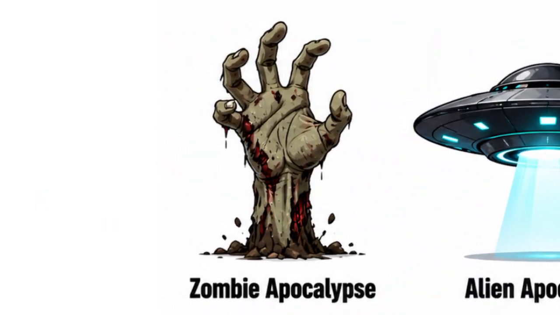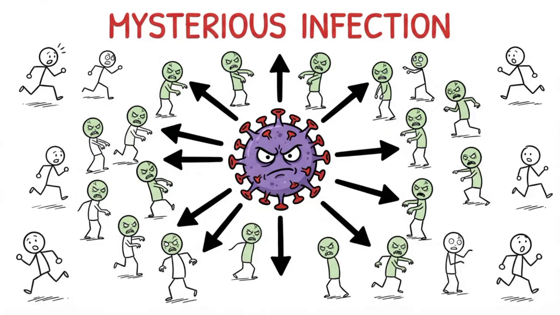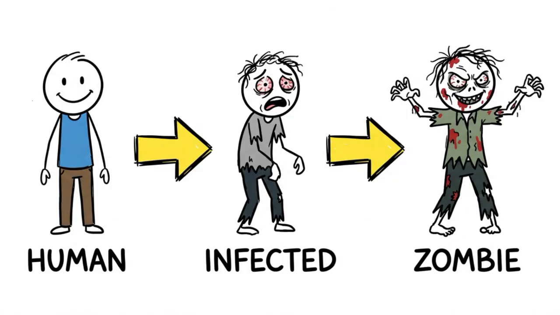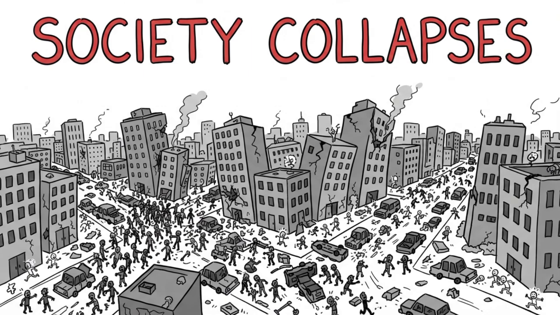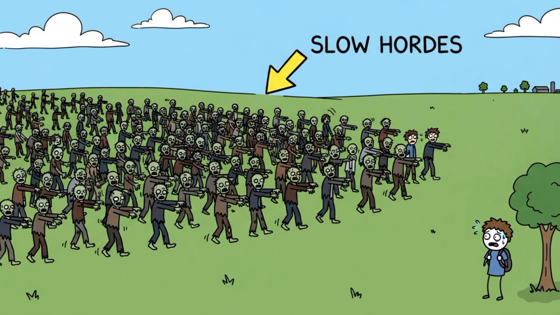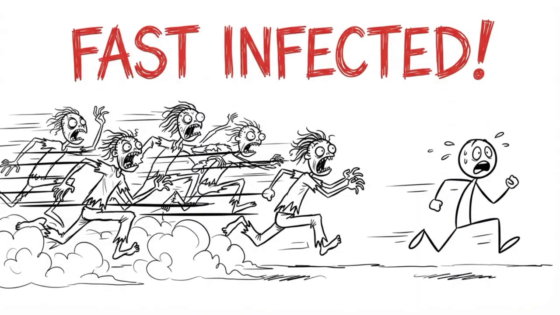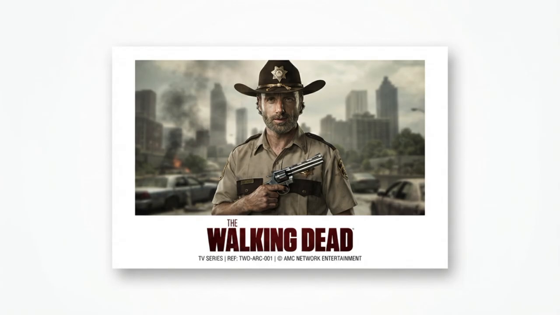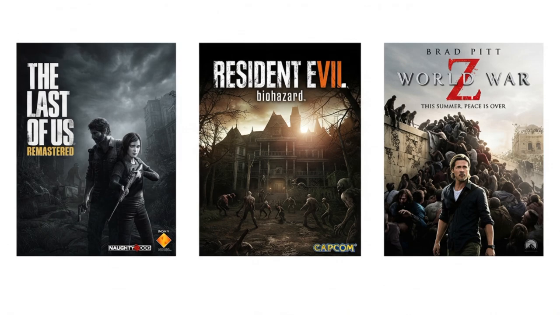Zombie apocalypse. A zombie apocalypse begins when a mysterious infection spreads through the population, turning ordinary people into aggressive undead or infected creatures. Society collapses as cities become overrun, governments lose control, and survivors struggle to find food, shelter, and safety. Some zombie stories focus on slow, relentless hordes, while others feature terrifying fast infected. Famous examples include The Walking Dead, The Last of Us, Resident Evil, and World War Z.